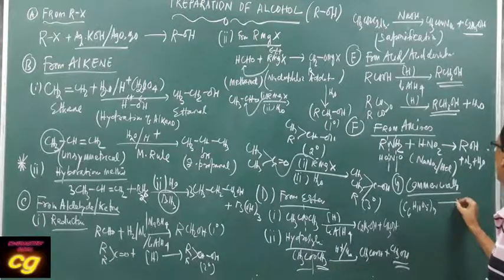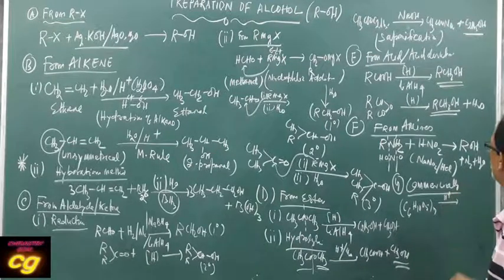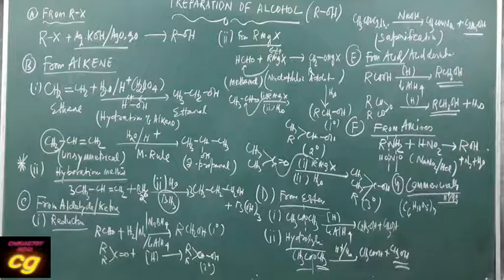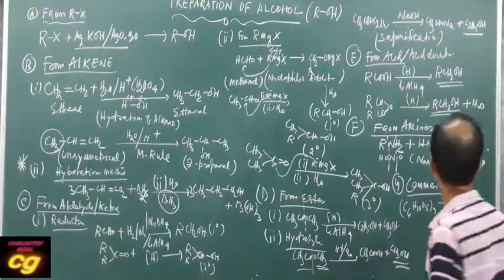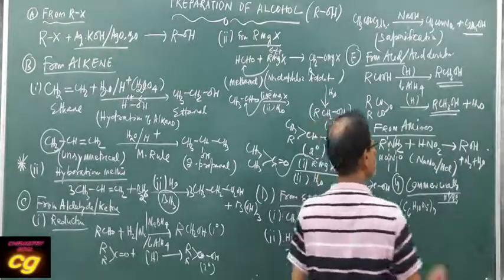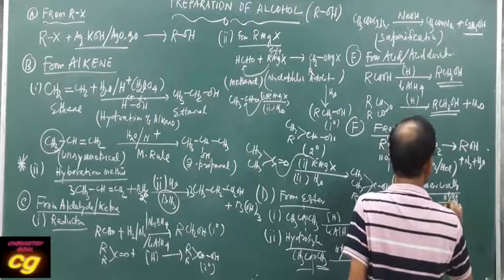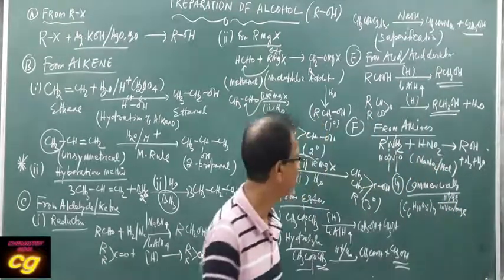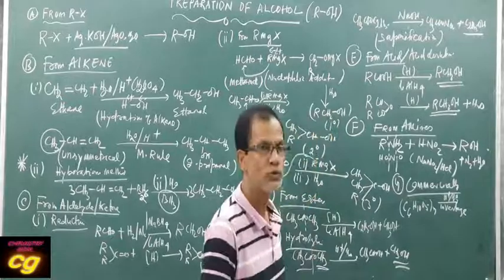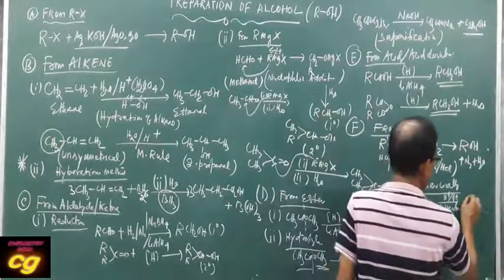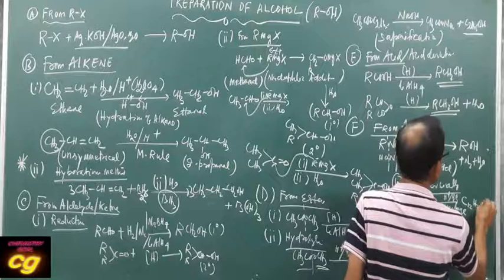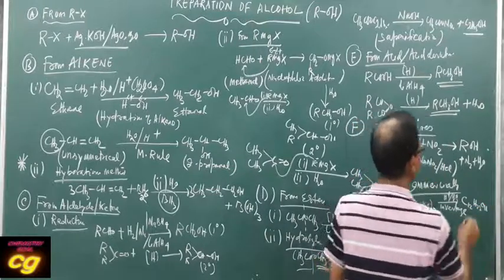Starch undergoes hydrolysis in presence of acid. The enzyme is invertase, and it produces sucrose. Sucrose formula is C12H22O11.